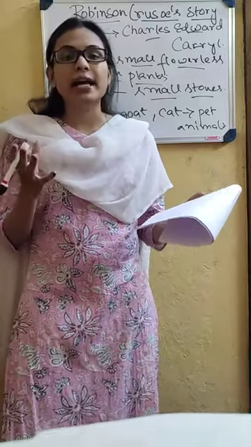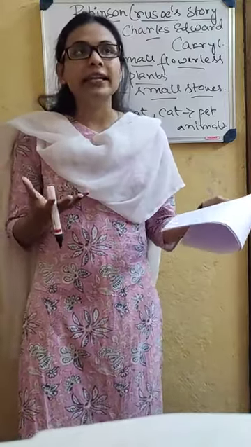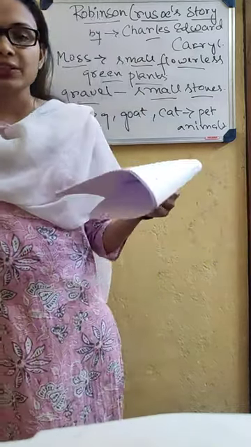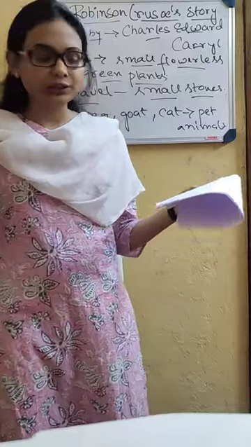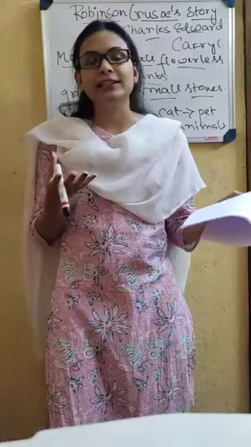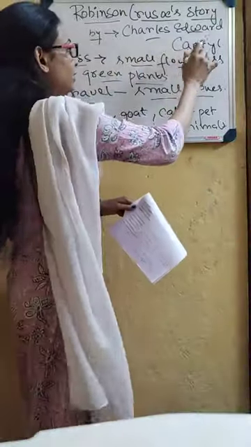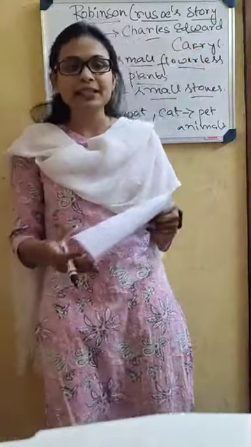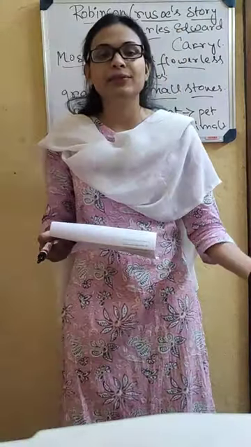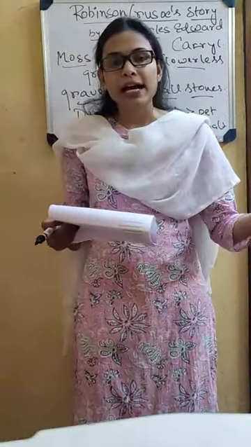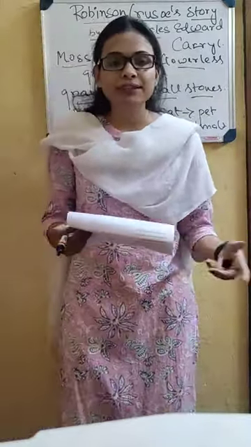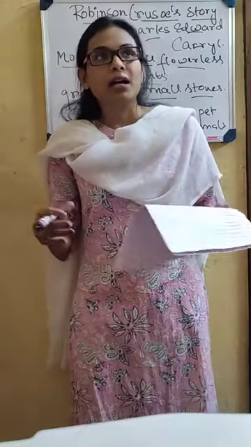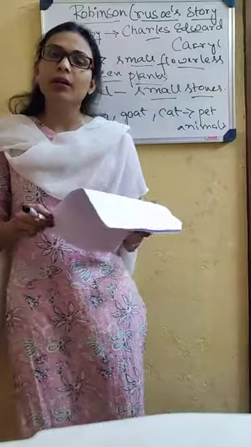So how can an animal like a goat, dog, or cat behave like human beings? Can they study? Have you ever seen an animal studying writings, taking music lessons, or doing mathematics? Obviously not. So these are all bizarre things put in by the author Charles Edward Currell just to make the poem humorous. As I said, the poet himself was a very humorous poet, and to amuse the readers he has used all these weird things to make the poem interesting and to grab the attention of the readers.